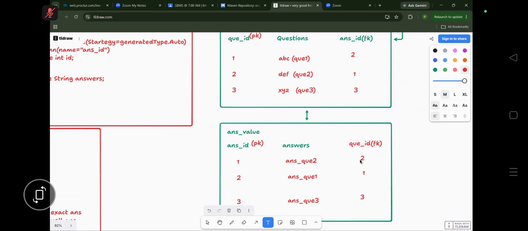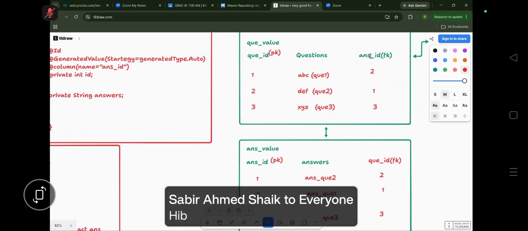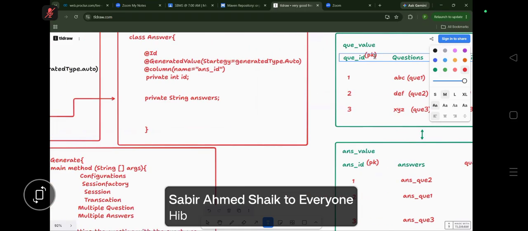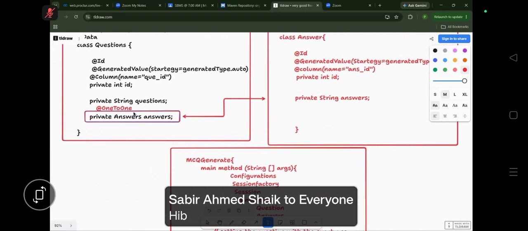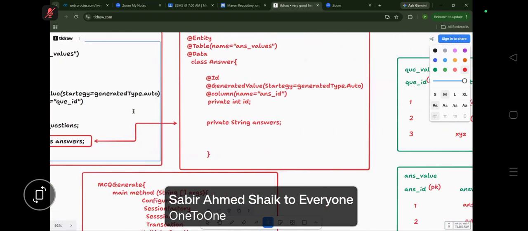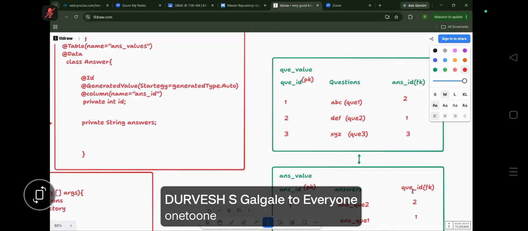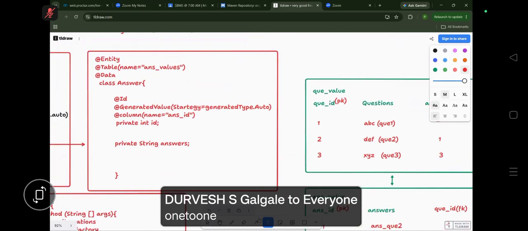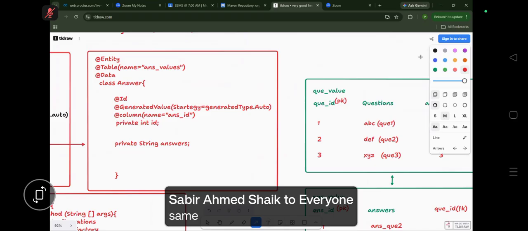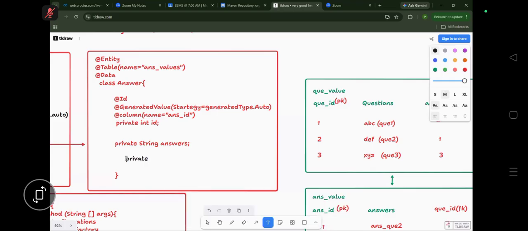In the same manner this is also created by whom? Tell me how this foreign key will be created by Hibernate when we write 1 to 1 here. In the same manner, how will it create the foreign key guys? When we have to write the same thing here, everybody concentrate. Private questions. Questions are there or not?